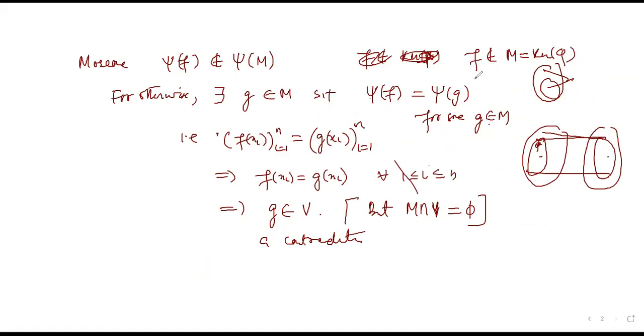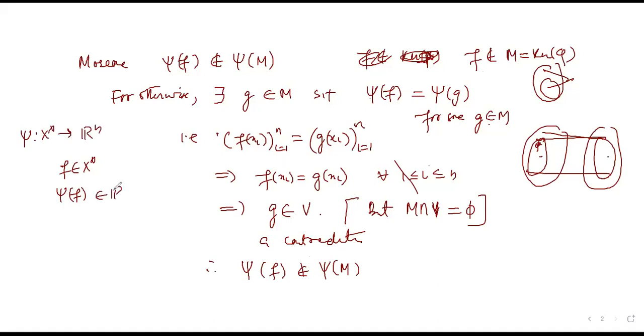So we can assume that this psi of f is not in psi of m. Therefore you have psi of f does not belong to psi of m, but psi of f exists, because f belongs to x star, so psi of f will exist because psi is a map from x star to Rn, so psi of f would belong to Rn.